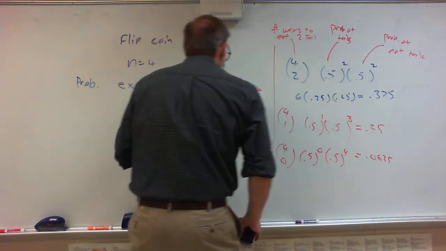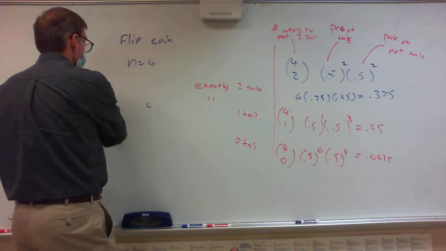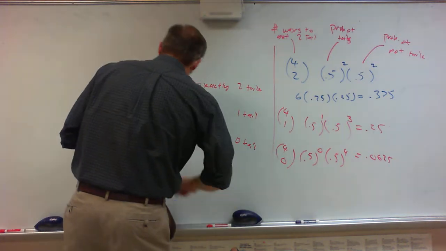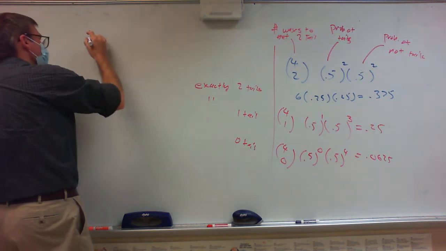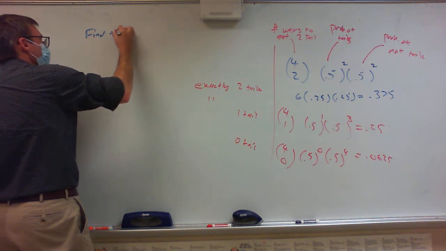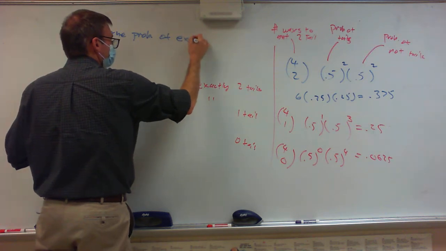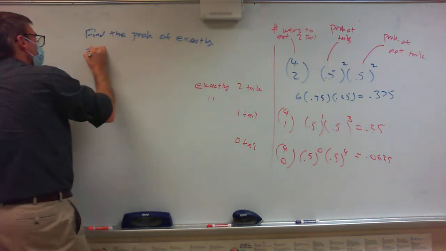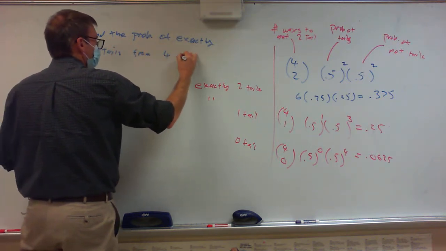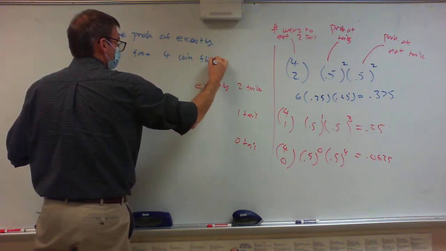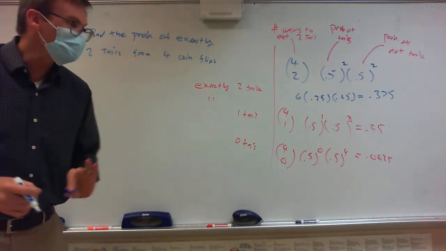Okay? So there are 2 types of questions I can ask. The easier question is, find the probability of exactly 2 tails from 4 coin flips.